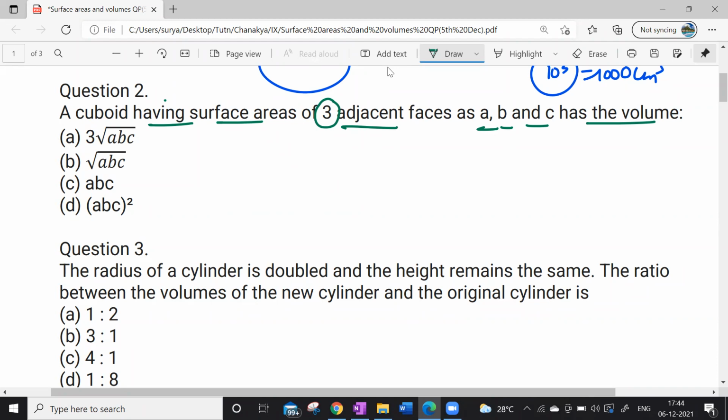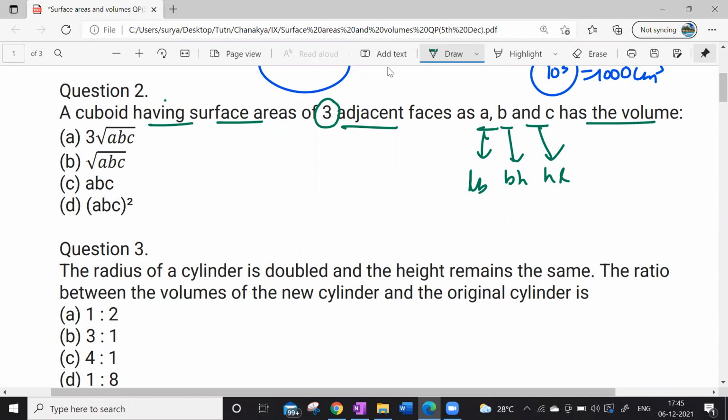Suppose LB is equal to A, BH is equal to B, and LH is equal to C. He has given the adjacent sides, right? Adjacent sides LB, BH, HL. So then we get LB into BH into LH as A into B into C, right?